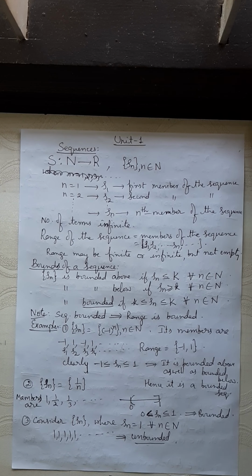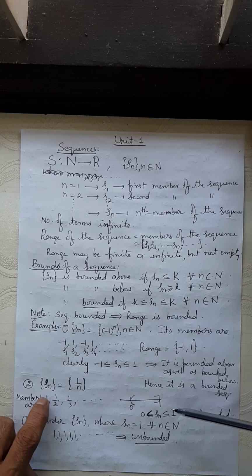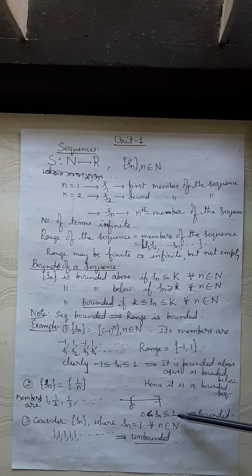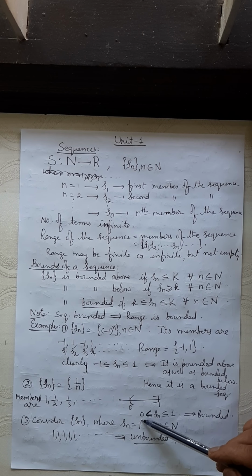It will be very close to 0 but not equal to 0. Therefore, all the terms of the sequence lie to the right of 0 and to the left of 1. 1 is a member of the sequence. It is an upper bound. 1 is an upper bound of the sequence. 0 is a lower bound.